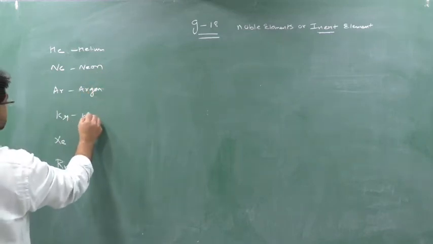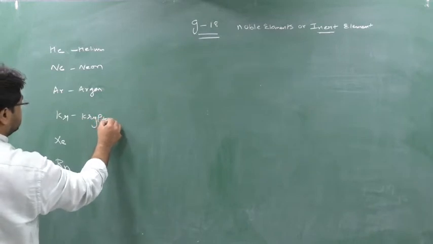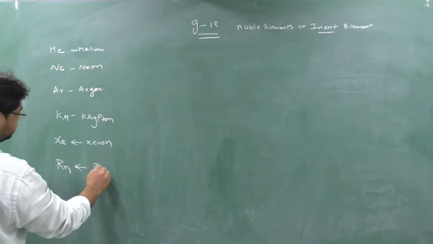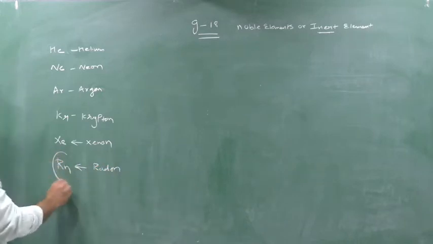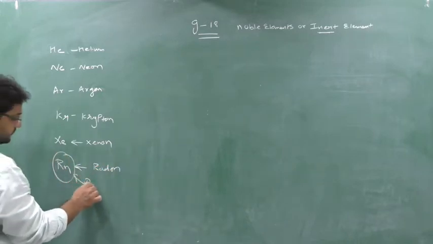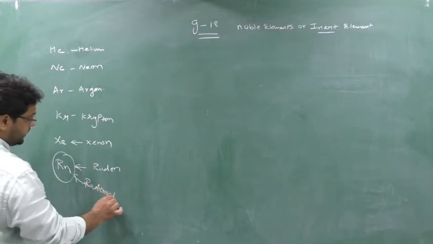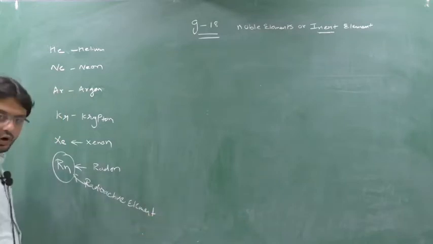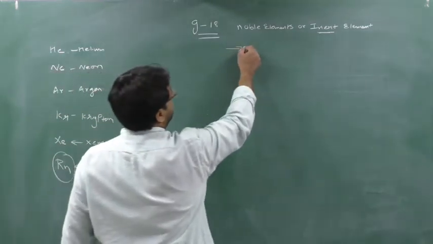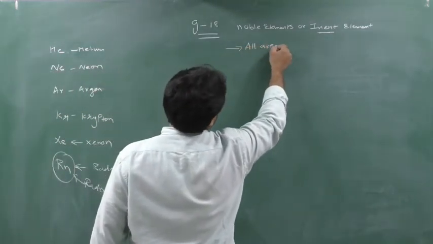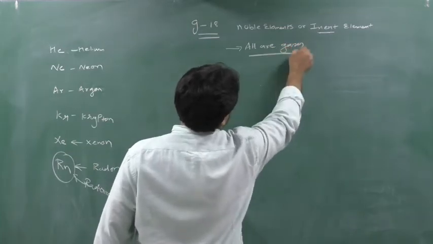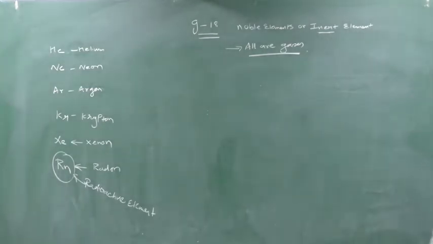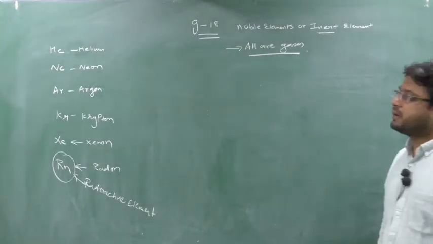Radon is a radioactive element. And secondly, these all are gases.